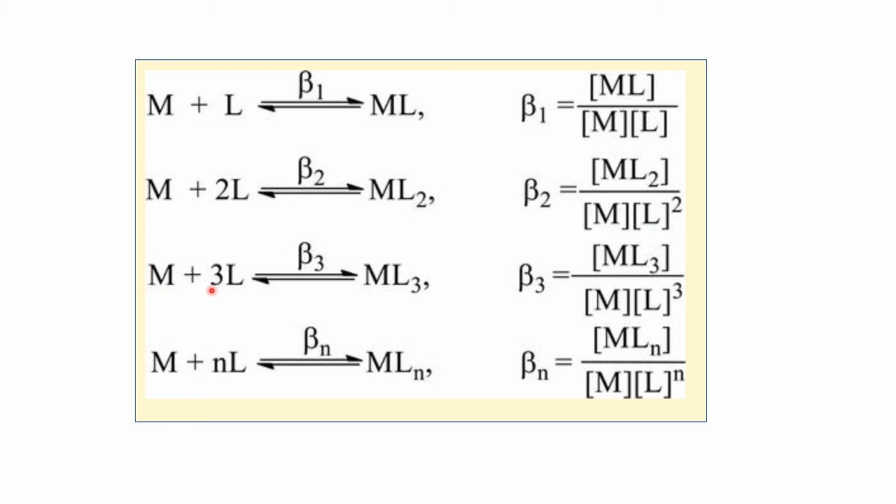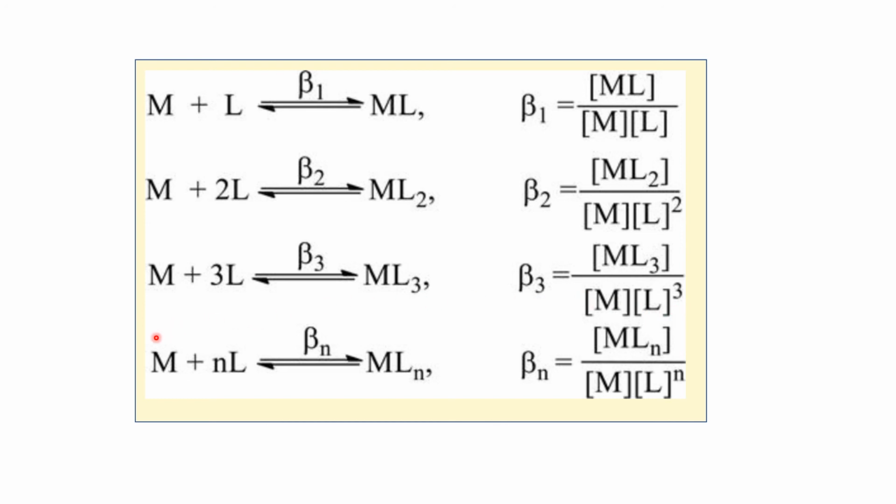And M plus 3L gives ML3, then beta 3 is equal to concentration of ML3 divided by concentration of M into concentration of L cube.